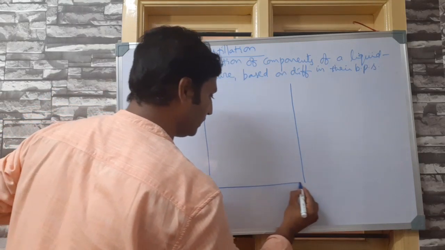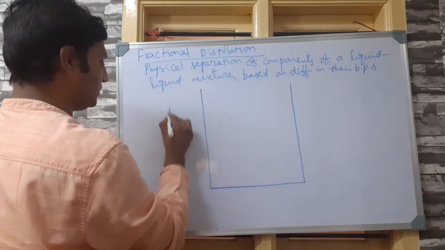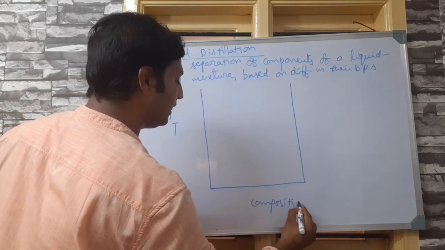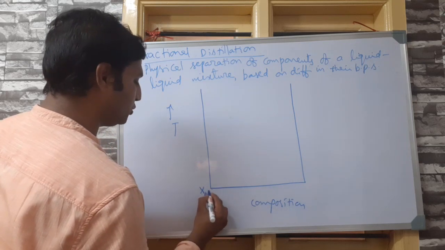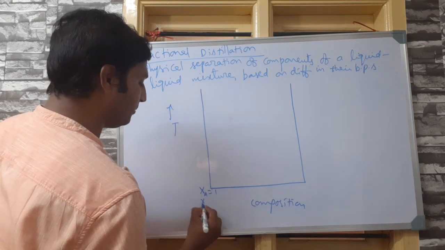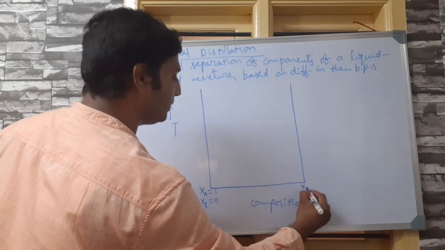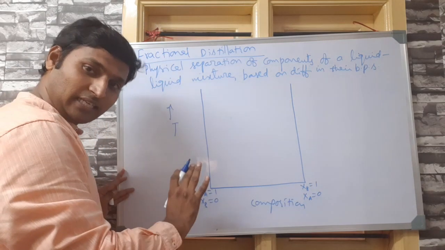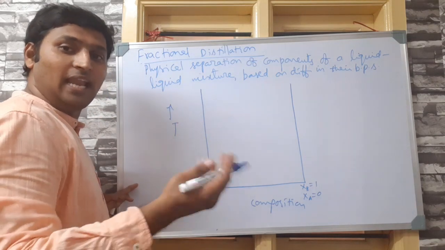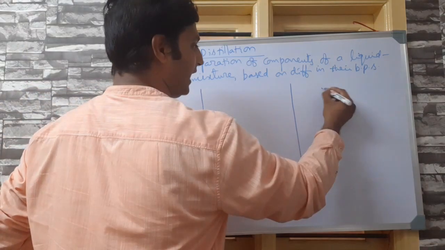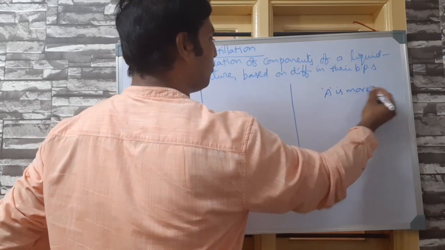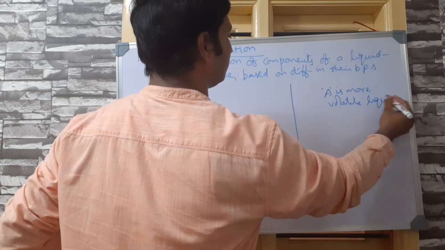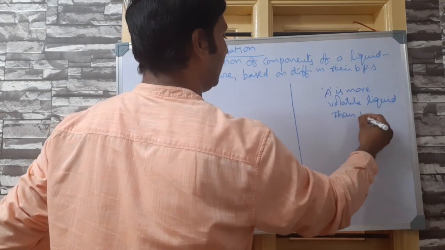As usual, the y-axis represents temperature, the x-axis represents composition, and as usual I will assume xA is 1 on the left extreme and xB is 0, and xB is 1 on the right extreme and xA is 0. Like in the previous example, I will assume A is the more volatile liquid than B.